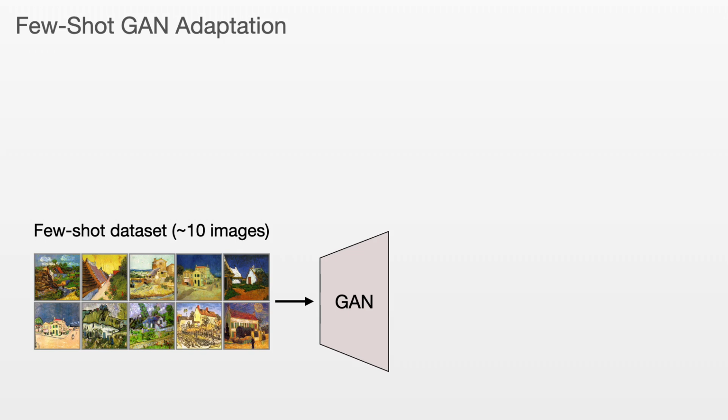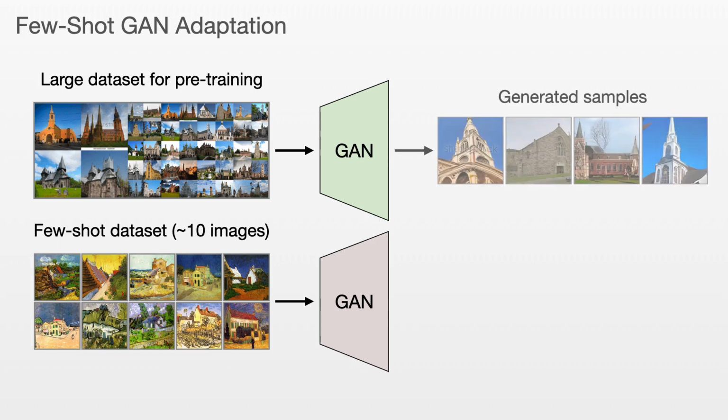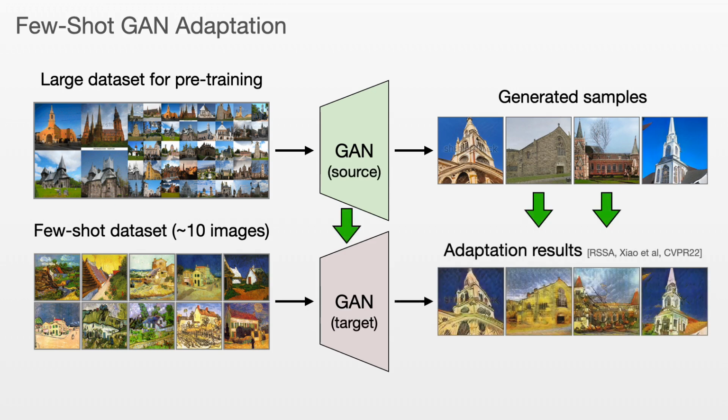Instead, it became common to employ GANs that were pre-trained on much larger datasets, such as Flickr churches in this example. Such pre-trained models achieve good synthesis quality and are typically easily available online. As was shown in prior work, when using such a model as a source for fine-tuning, it becomes possible to avoid instabilities, mode collapse, and transfer the diversity of the source domain to the few-shot target domain. In effect, the quality of the target GAN model improves.